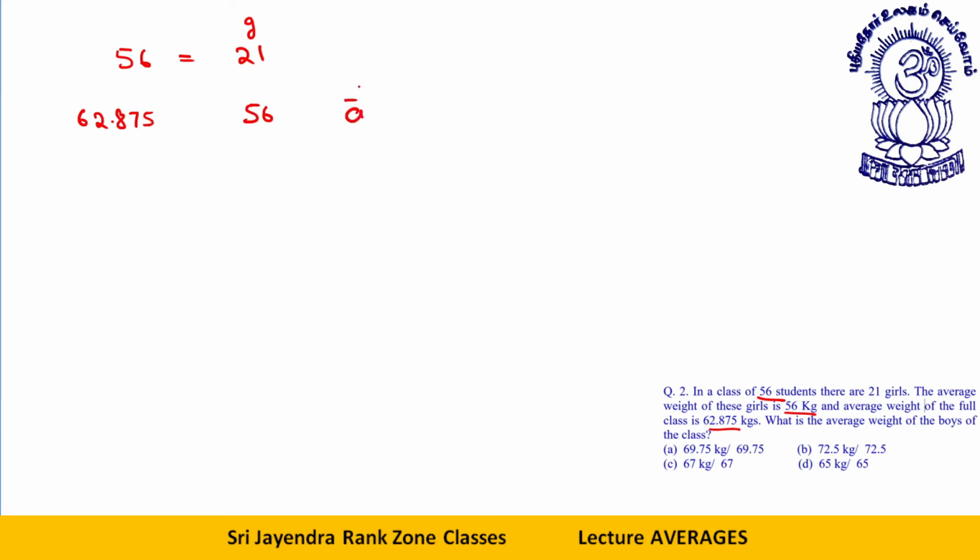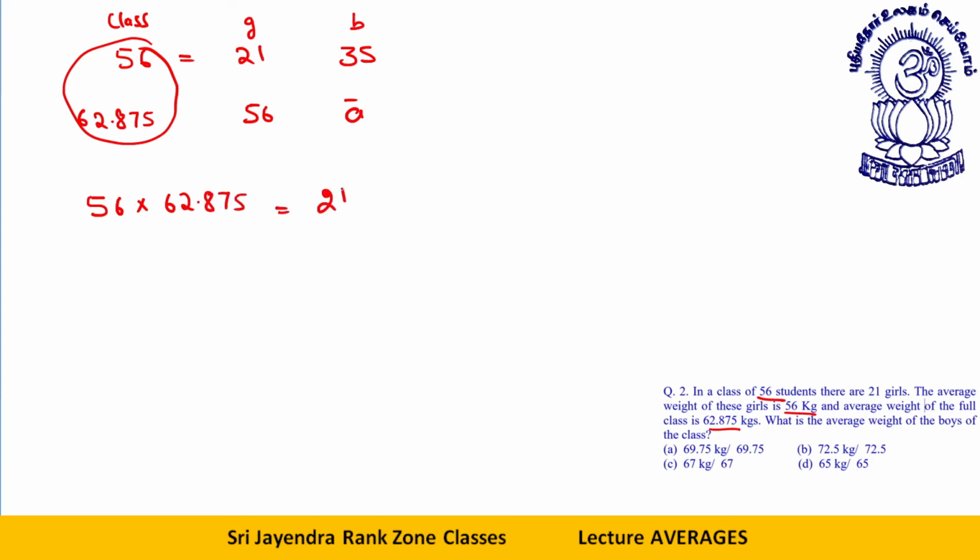I don't know the average weight of the boys. In this class, the number of boys will be 56 minus 21, which is 35. Once this chapter is over, I'll tell you these sorts of questions by the allegation method also. That will really save a lot of time. So the total weight is 56 into 62.875.